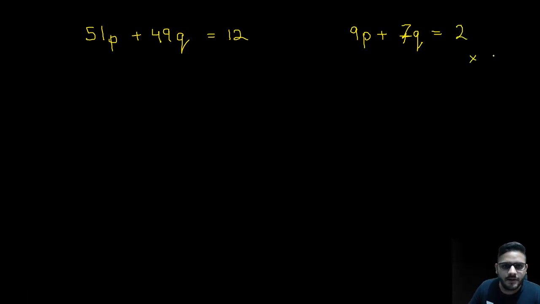Multiply this by 7, you get 63p plus 49q is equal to 14.